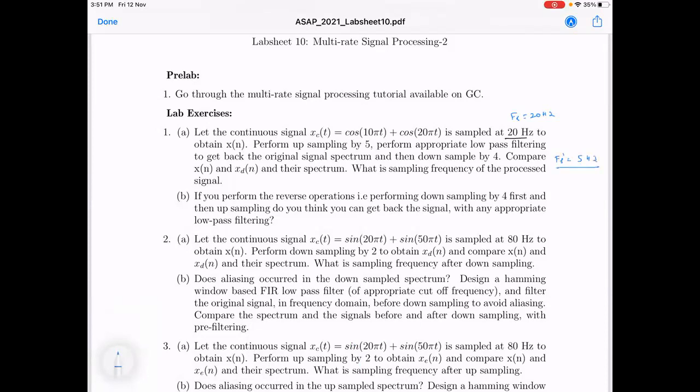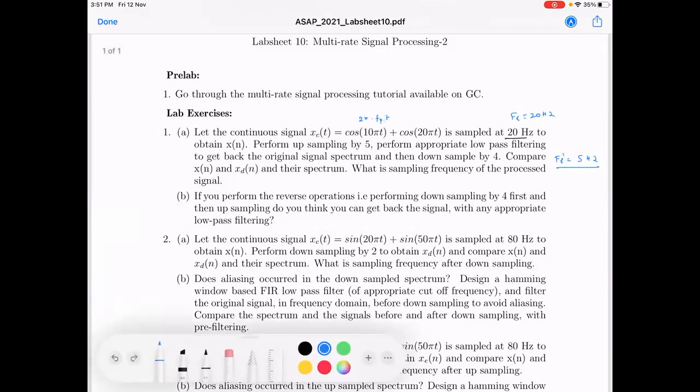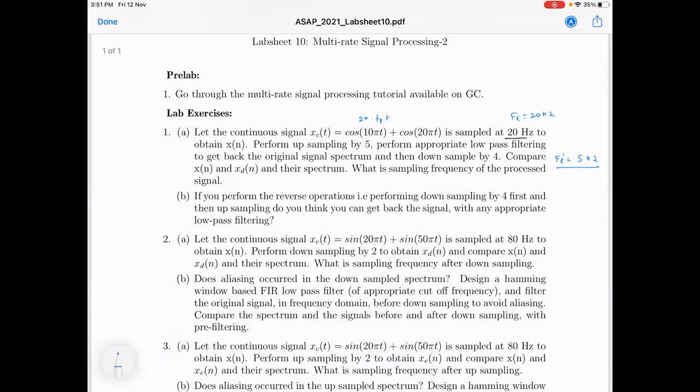Will aliasing happen for the signal? The signal is 2 pi into f1 into t, or f0 into t, whatever. What is the frequency of the first component here? 5. So will there be aliasing or not? No. In the original signal, you don't have any aliasing.